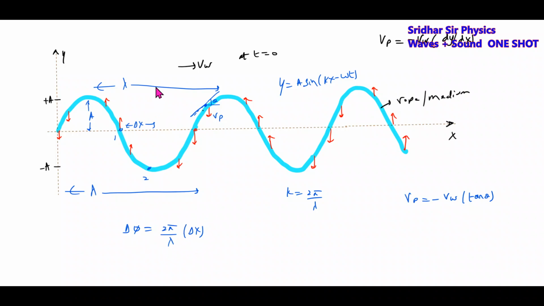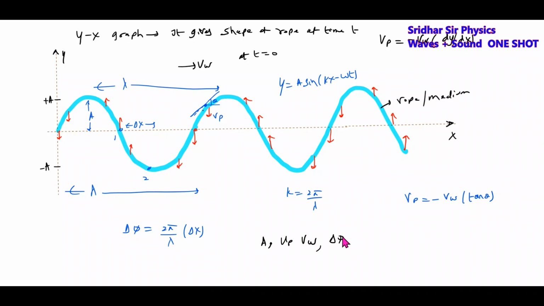Similarly, what is the y-x graph? The y-x graph gives the shape of the rope at time t. What all can you find out from the y-x graph? Amplitude, particle velocity, wave speed, the phase difference, and the wavelength. All these things you can find out by using the y-x graph.